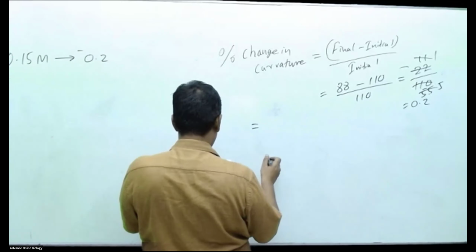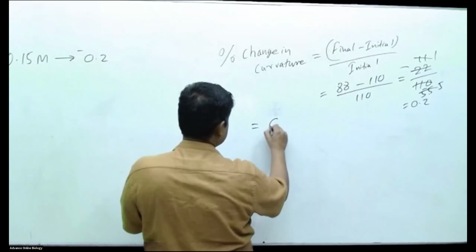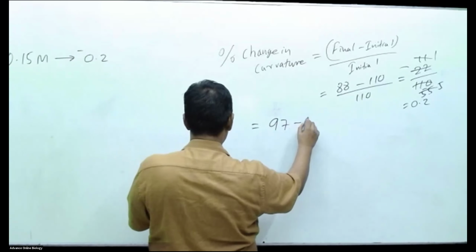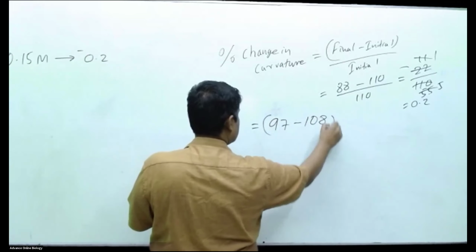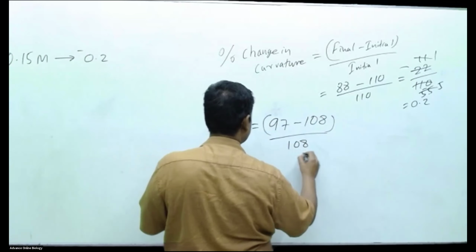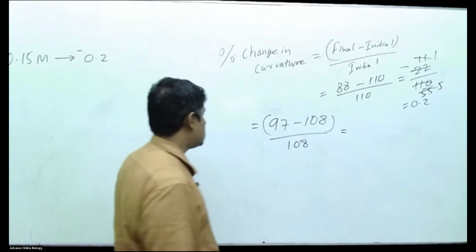What is that? Final is 97 minus 108, divided by 108.